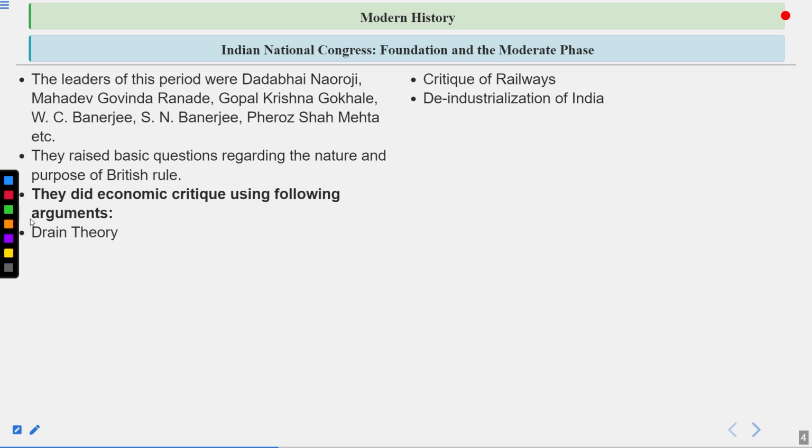Deindustrialization of India, that is also another important thing. As we all know, the early 18th century, mid 18th century and the 19th century was the time when the industrial revolution started and boomed all over the world.